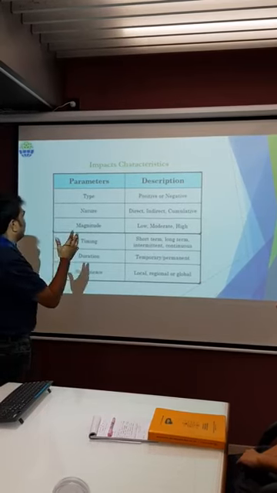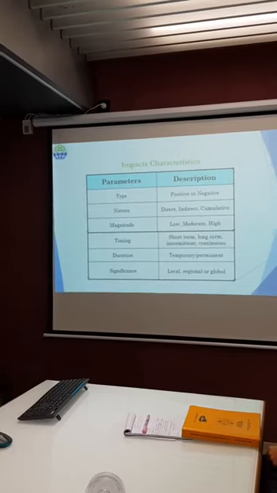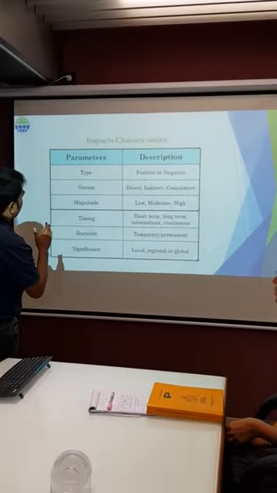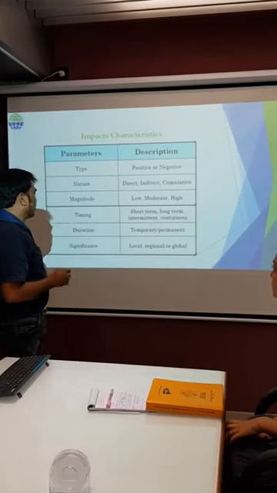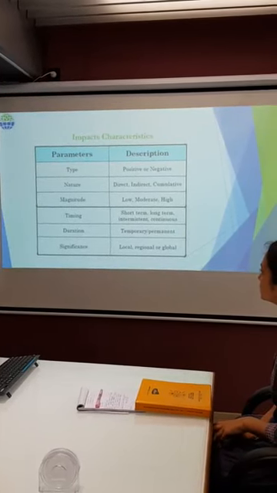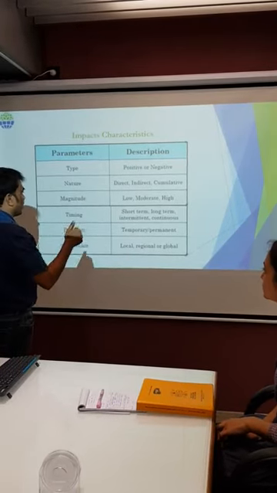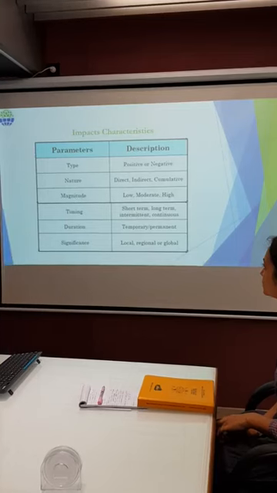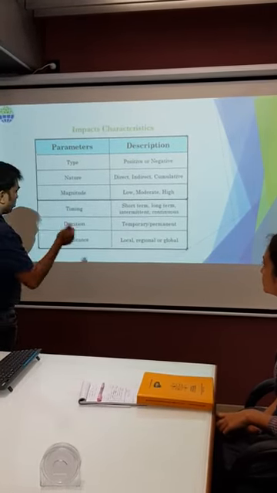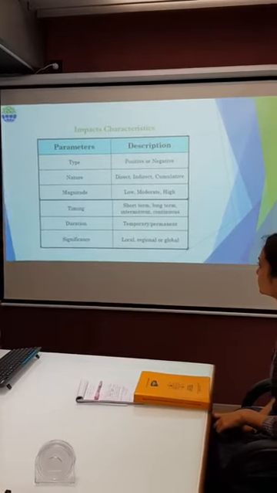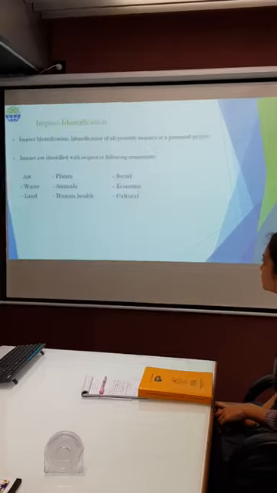If we say the type of impact, it is positive or negative; simply, negative means adverse. Nature describes whether it is direct, indirect, or cumulative. Magnitude is low, moderate, or high. For timing of any impact: short term, long term, intermittent, or continuous. Significance means local, regional, or global, like climate change, which is of global significance. Duration is temporary or permanent.